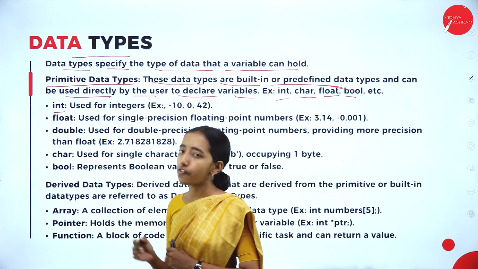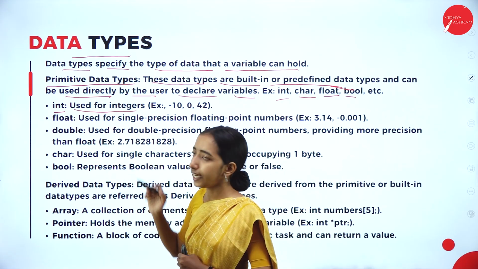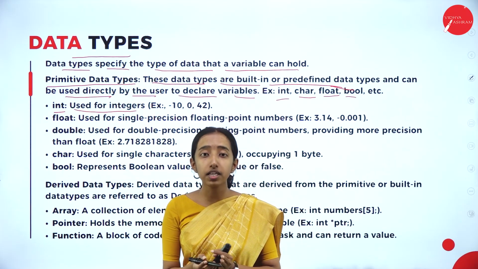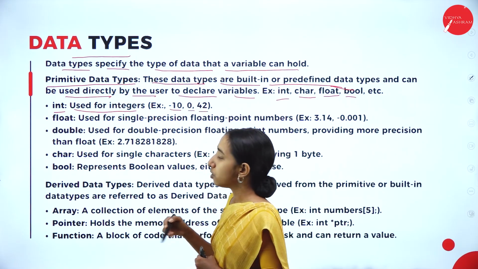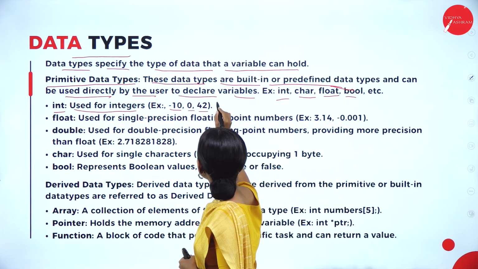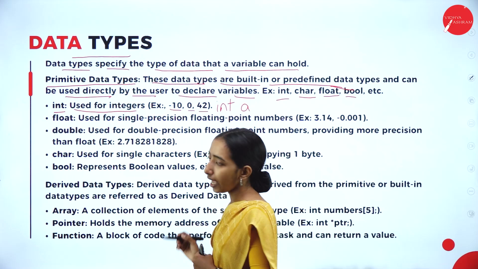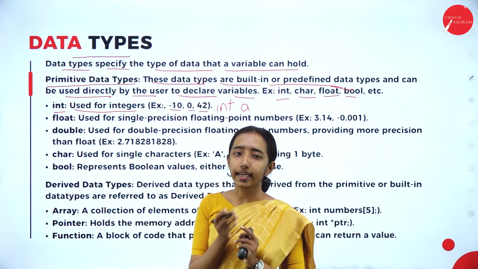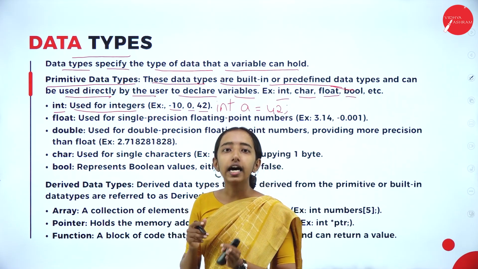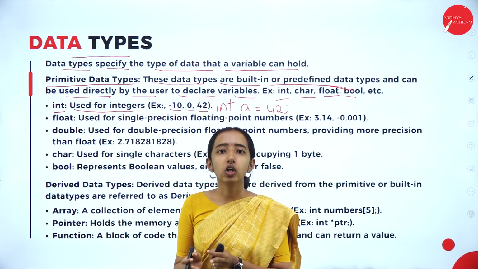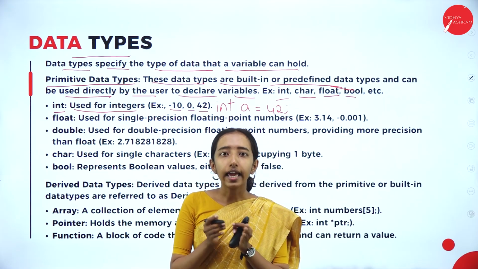The first primitive data type we are seeing is int. It is used for integers, that means whole numbers. Examples: -10, 0, 42. How do we declare this? I am using the int data type, declaring int a. a is a variable, is equal to 42. So now I am using the int data type to declare a variable called a, and I am assigning the value 42 to the variable that I have declared, a.